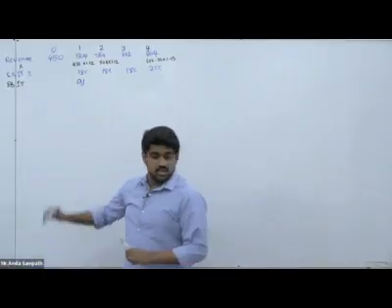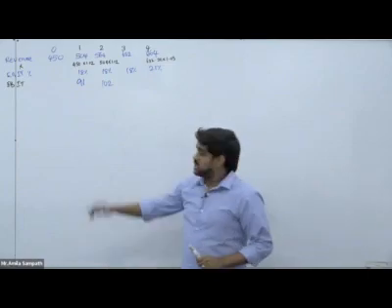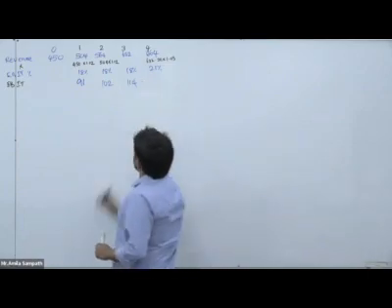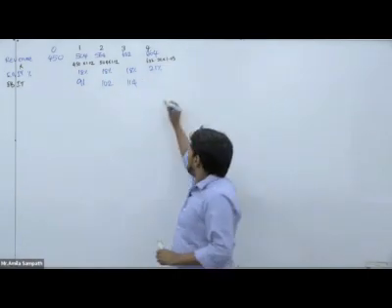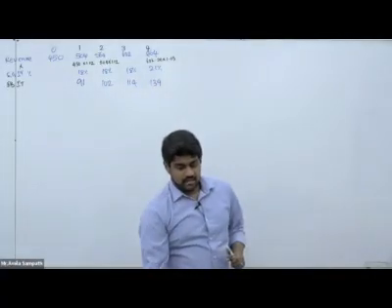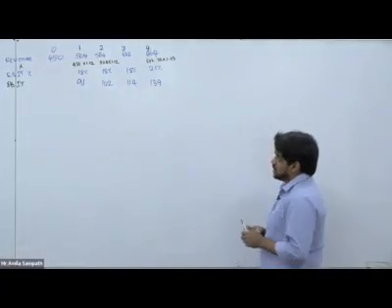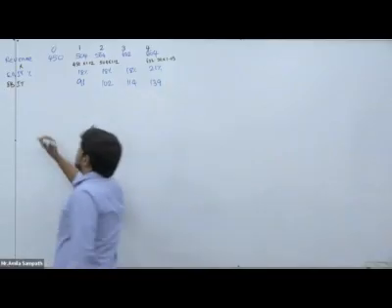Then for the second year 102, and for the third year 114, and for the fourth year 139. Like that we can get EBIT for that period. Then this is the EBIT.